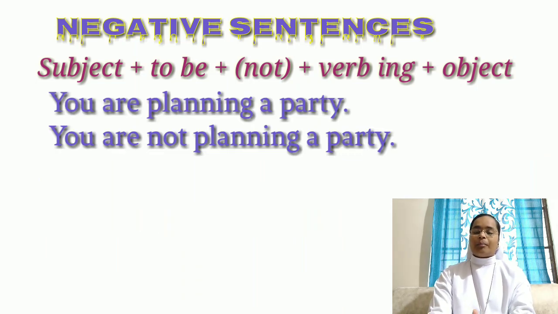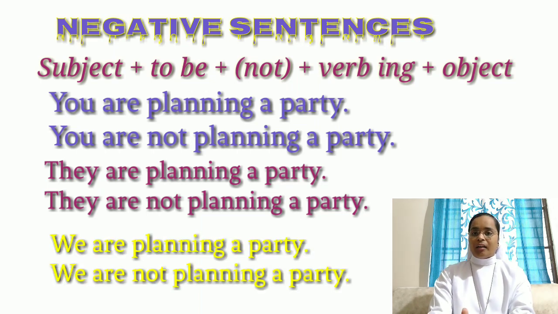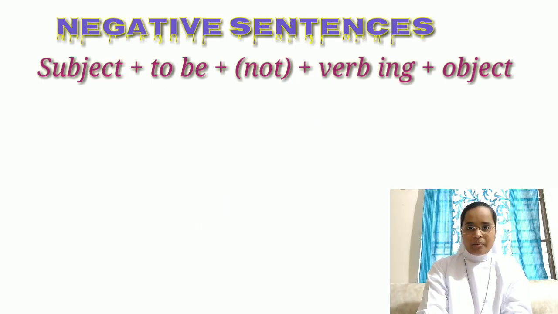You are planning a party. You are not planning a party. They are planning a party. They are not planning a party. We are planning a party. We are not planning a party. So with all the sentences, in order to make them negative, we need to use not after the helping verb.